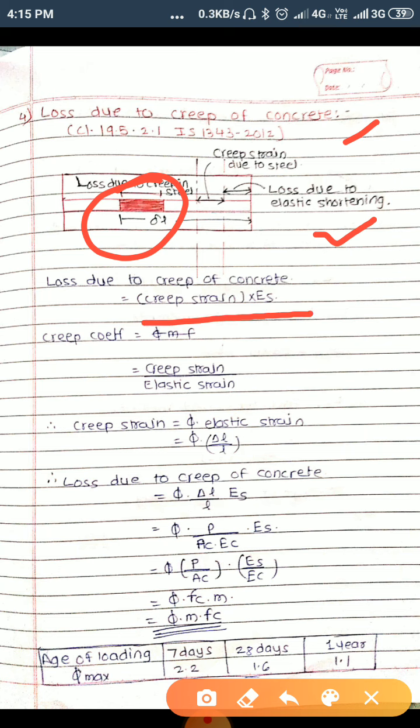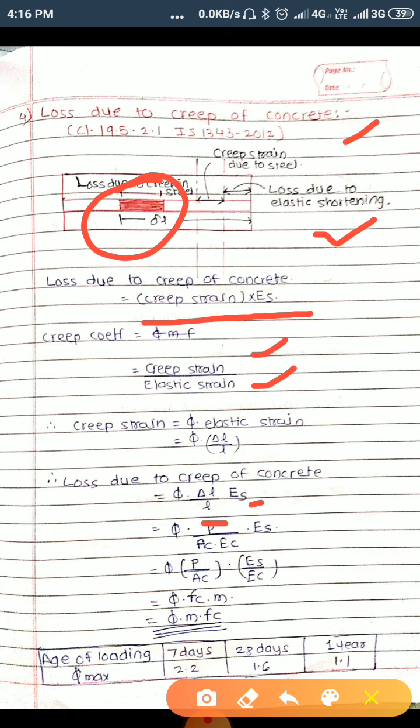What is the creep strain and what is ES? Creep coefficient is equal to creep strain upon elastic strain. So creep strain is equal to phi into elastic strain. So loss due to creep of concrete is phi times elastic strain, where elastic strain means our normal strain, delta L upon L, into ES.